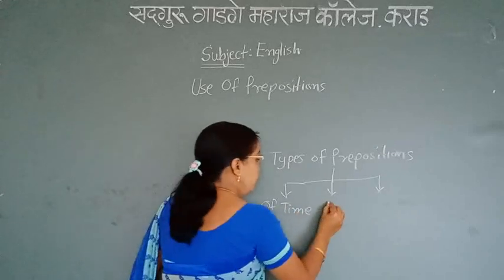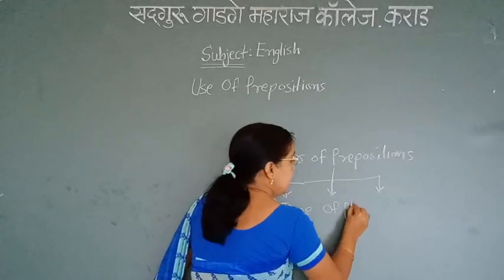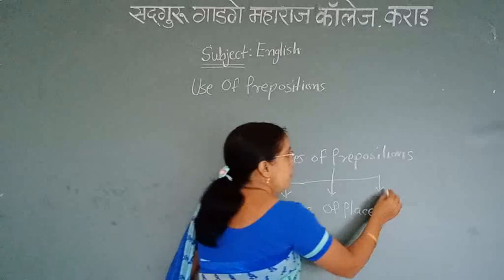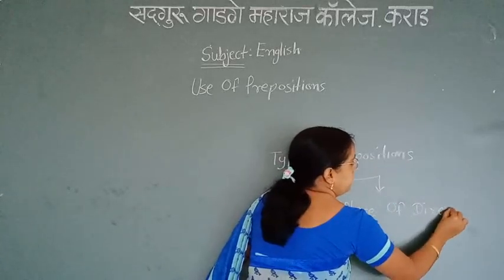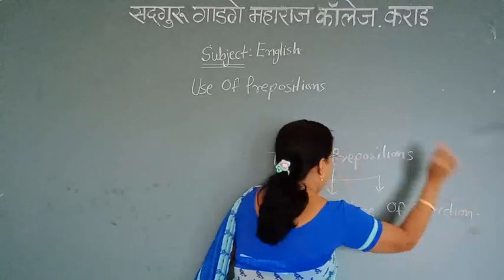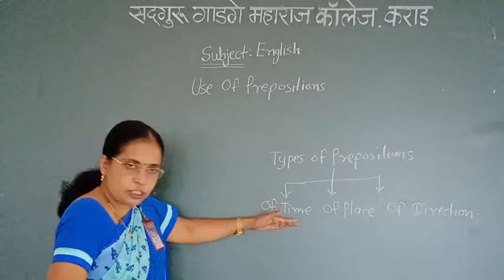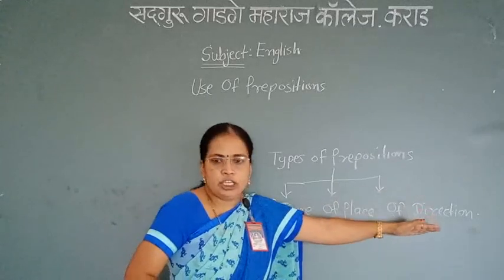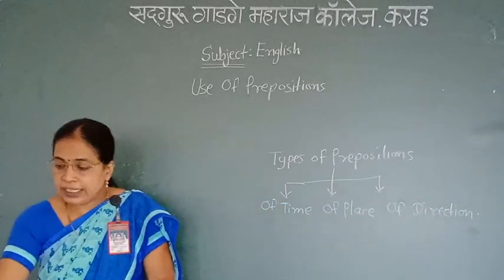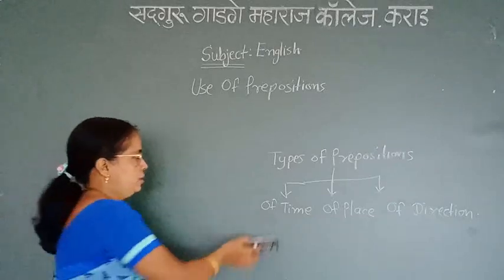Second, prepositions of place. And third is prepositions of direction.